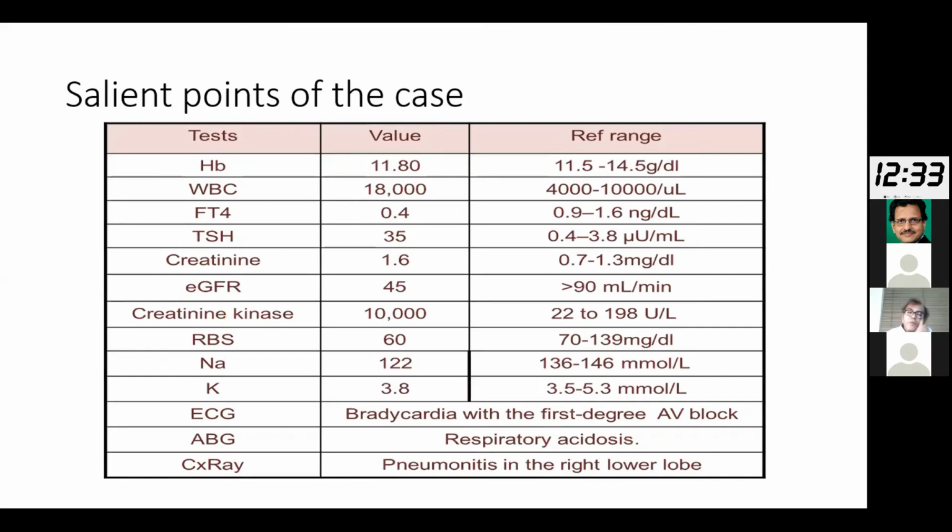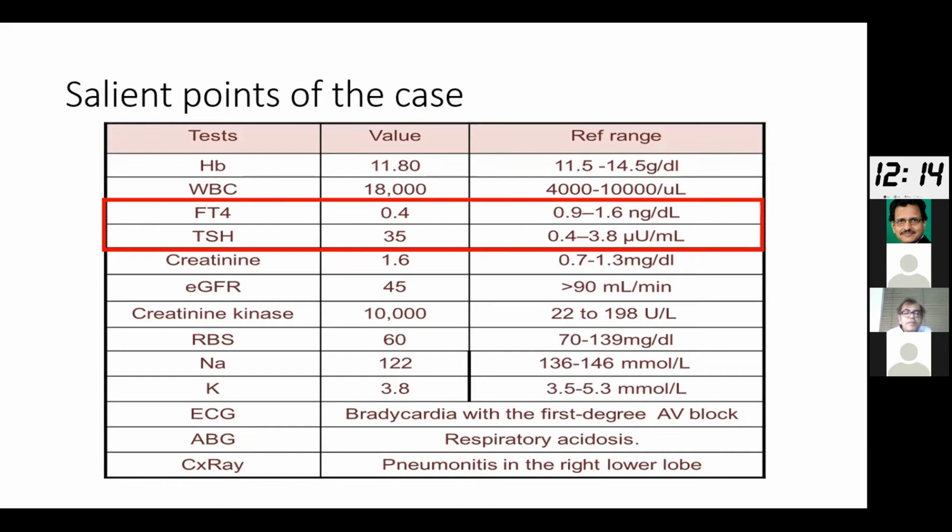Now let us look at the reports here. There are certain things which are very important, which point to the diagnosis. The free T4 is down and the TSH is elevated, 35. Let me correct that: it's not necessary that the TSH has to be more than 100 to make a diagnosis of Myxedema Coma. The TSH just has to be elevated.